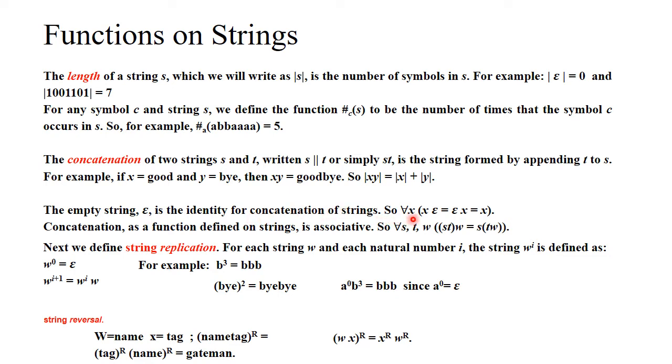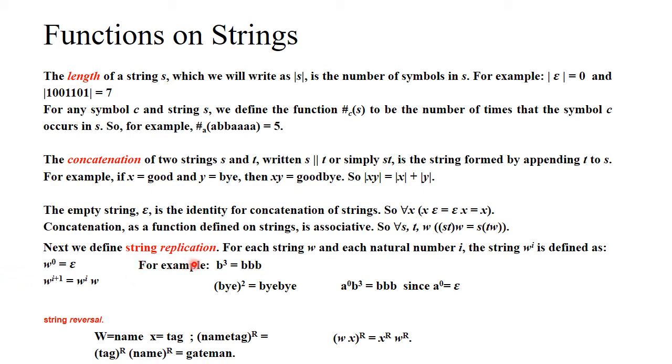So for all X, X epsilon equals epsilon X, which is equal to X. Concatenation is also associative: if you consider strings S, T, W, then (ST)W equals S(TW).